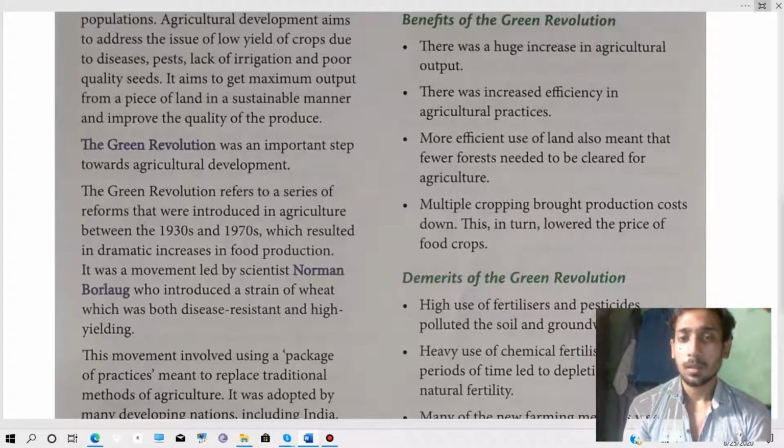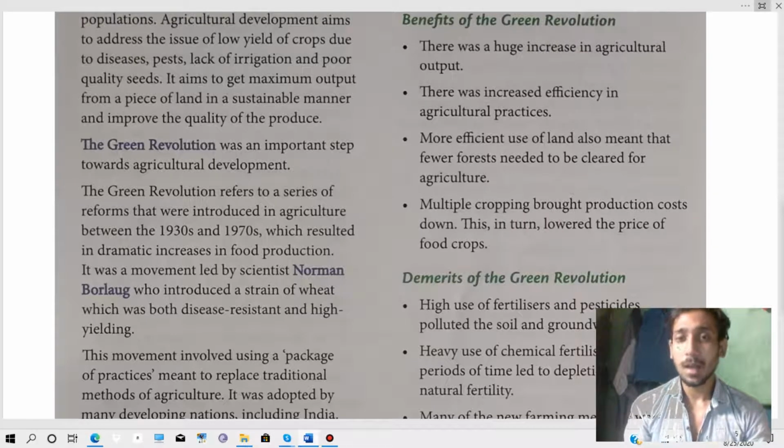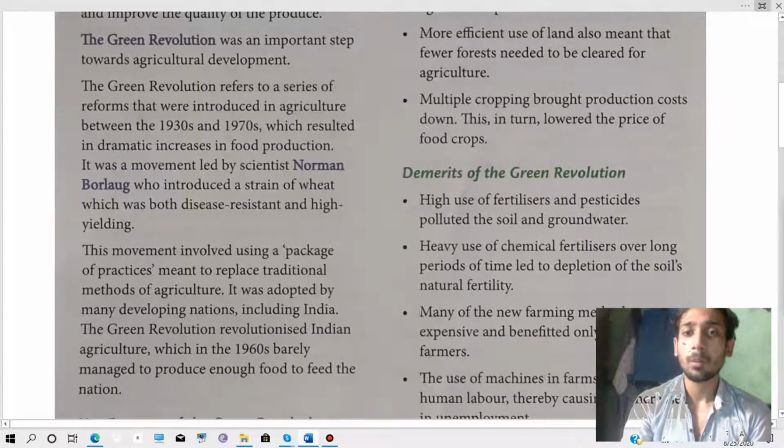Then multiple cropping means in the same land or in the same season we can grow one, two or more kinds of different crops on a single surface, or in the area. This is called multiple cropping.